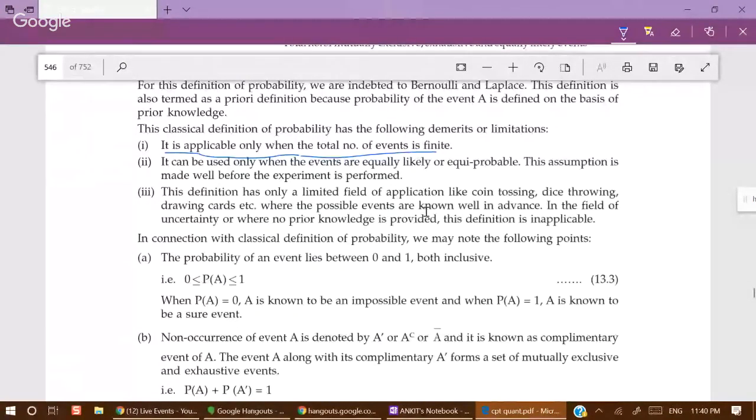Okay, it is applicable only when the total number of events is finite. Next, it can be used only when the events are equally likely. Classical probability cannot be used otherwise.